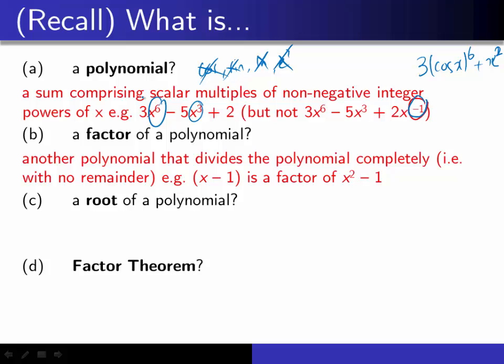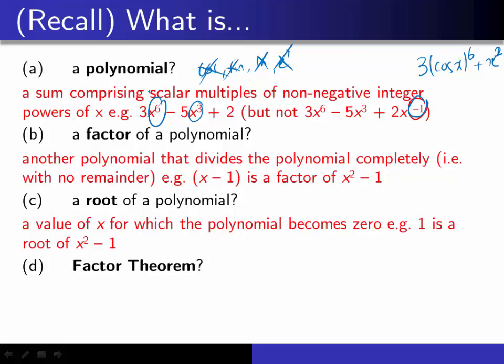Next, what is a factor of a polynomial? Very simple. I'll show you this together with roots because this is the part that people always confuse. When I factorize x squared minus 1, I will have this, which all of you know. A factor is something that looks like this. It's just like how you learn factors and multiples of whole numbers. When I say 3 times 4 is 12, I can say that 3 is a factor of 12. Same idea, just that now it's in the context of polynomials.